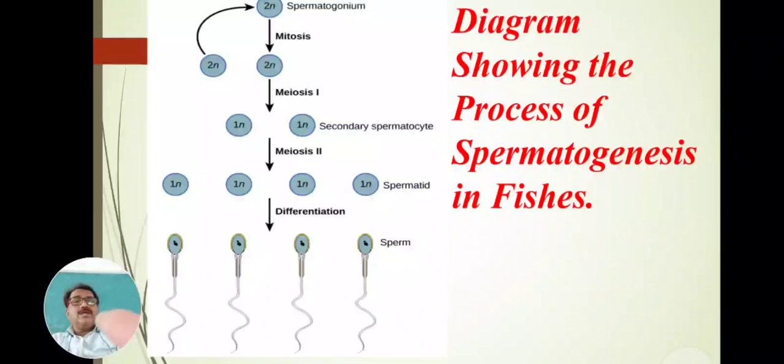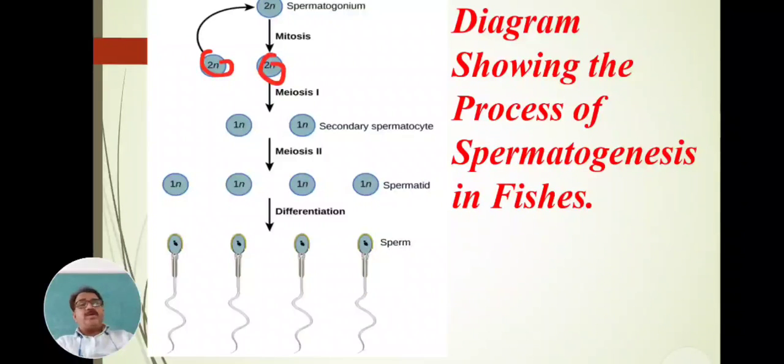It is a simple method which can be seen in the figure. See, this is the spermatogonium, or the sperm mother cell. It is 2n, diploid in number. When this diploid cell undergoes the maturation phase, the diploid chromosomes by mitotic division form 2 cells. These are called the primary spermatocytes.